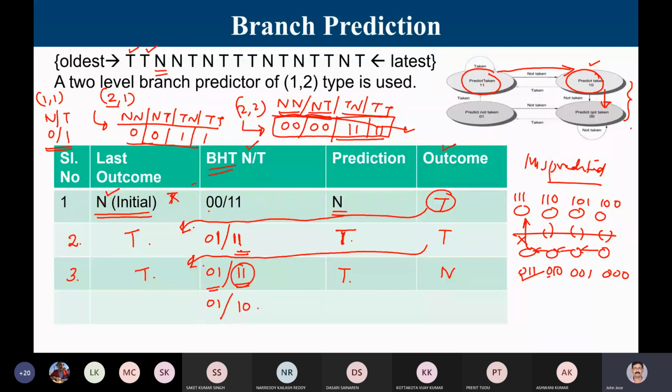Was the tutorial session like this useful? Should I plan like this in future also, or will you be able to manage if I give the questions alone? It was useful, sir. Okay. So I will float the questions like this. It would be better if you try to solve it from your end and then come to lecture. But there are no slides for it, so no slides will be uploaded. Whoever is doing the recording can do it. Because it's all true or false, if I just put ticks, it won't make any sense. So I request students to come to the tutorial session if you really want to attend.